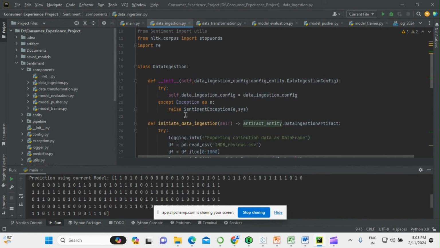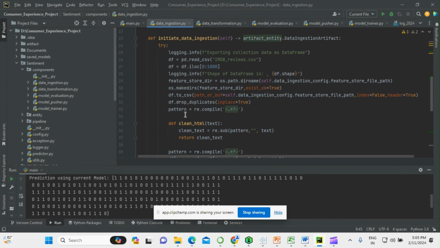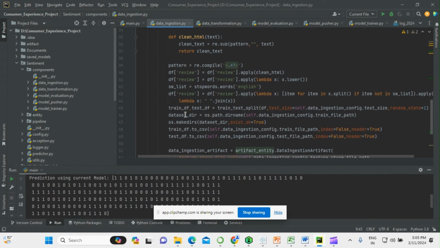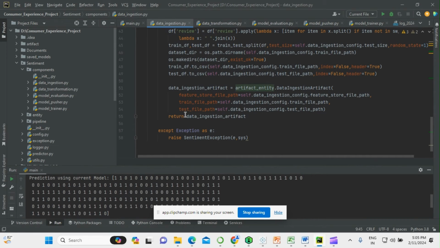The data ingestion class carries out the steps that we have done in the Jupyter Notebook analysis, and then it saves the output into the artifact directory at these paths: the feature store file path, train file path, and the test file path.